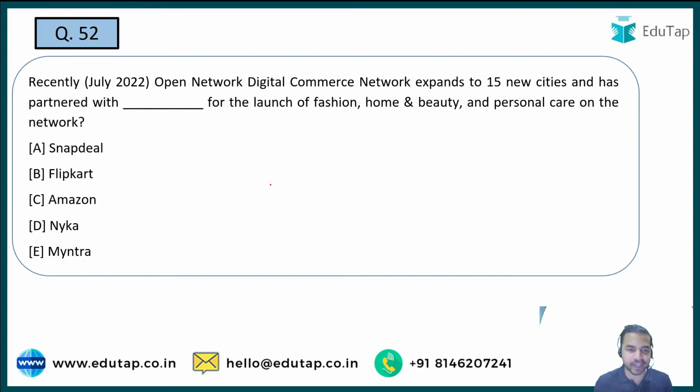So the next question is, Open Network for Digital Commerce (ONDC) has expanded to 15 new cities and has tied up with one of the e-commerce majors for the launch of fashion, home and beauty and personal care on the network. So just tell me the name of that e-commerce major with which ONDC has come up with this kind of partnership to launch fashion, home and beauty. And here the options are Snapdeal, Flipkart, Amazon, Nykaa and Myntra.